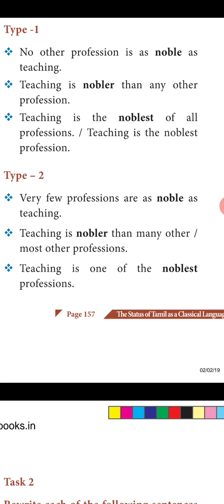You have to observe two things mainly. First thing is in type 1, singular form is used. So it begins with no other in positive, and in comparative, instead of that, we will be using any other. And in superlative, we just use that adjective in superlative form and noun, that's all.